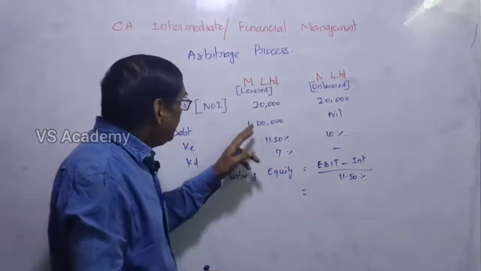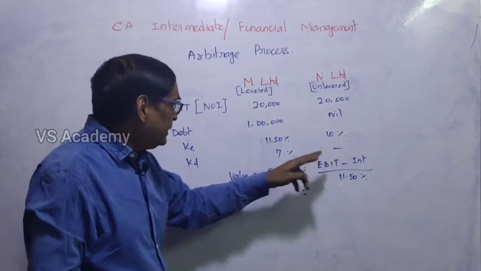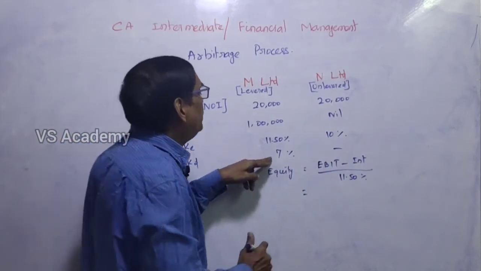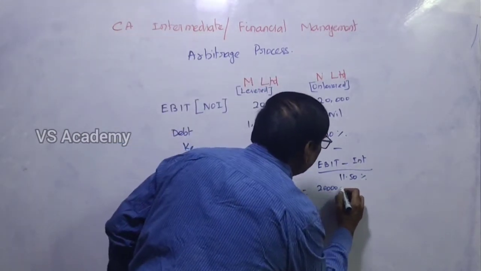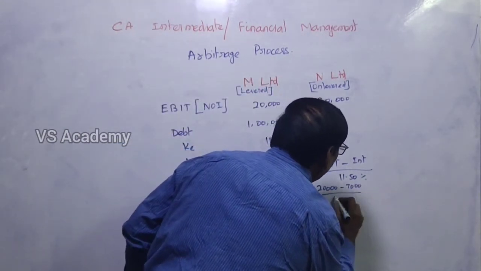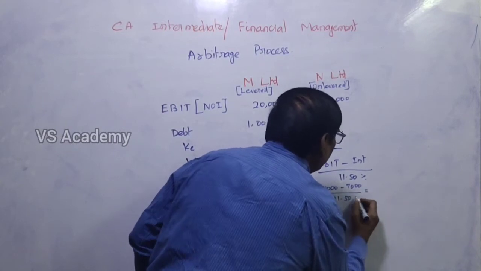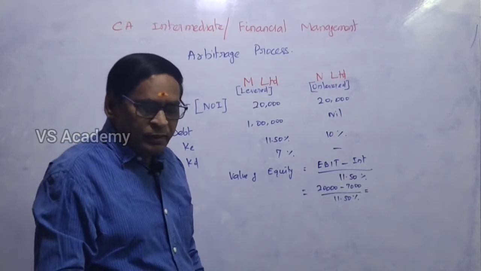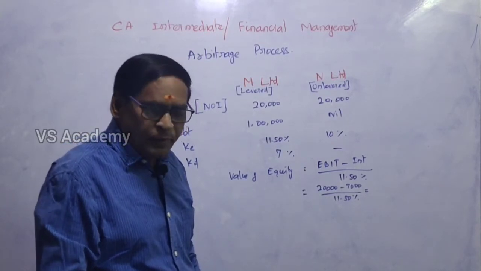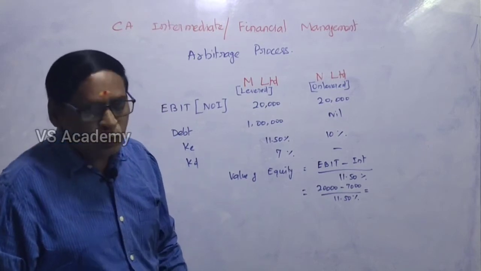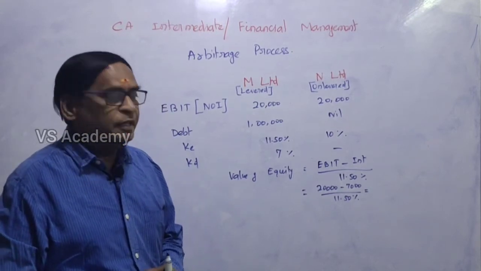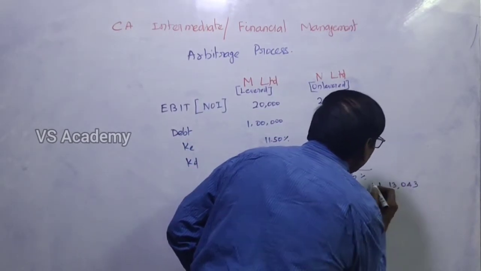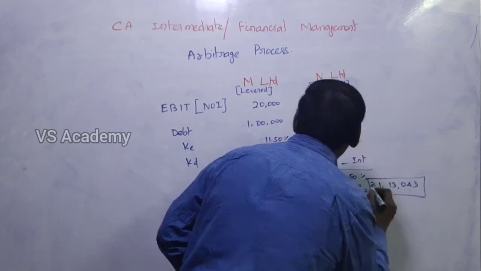EBIT 20,000 minus interest 7,000, divided by 11.50%. So the balance is 13,000 divided by 11.5%, which equals 1,13,043 rupees. This is the value of equity.